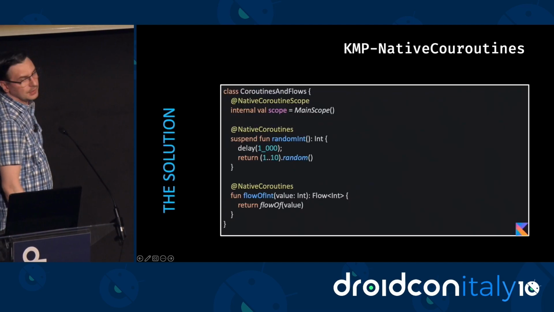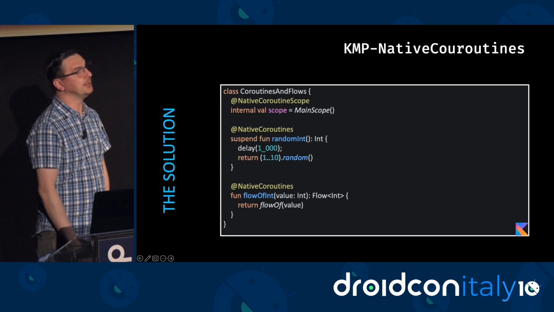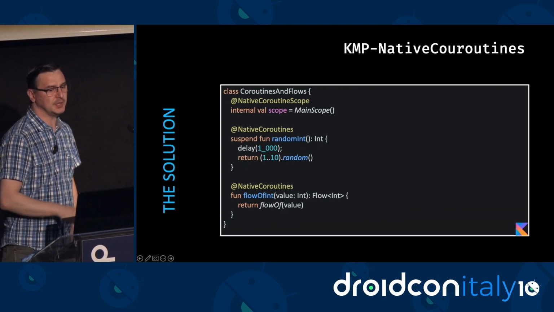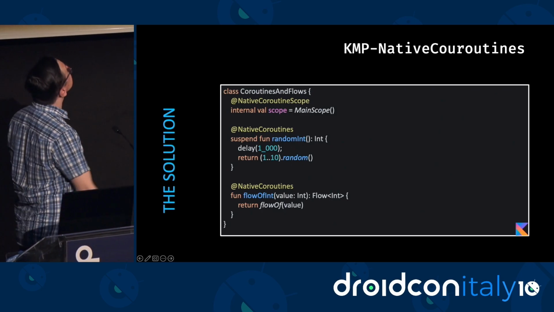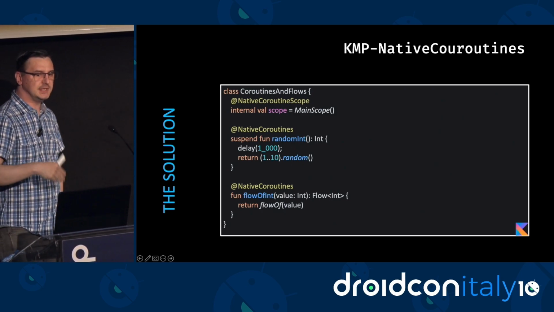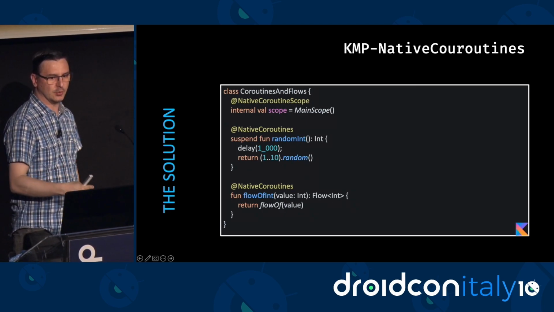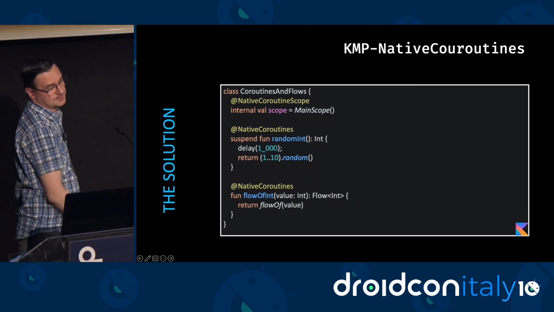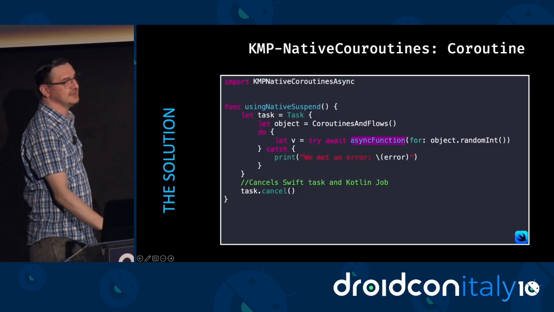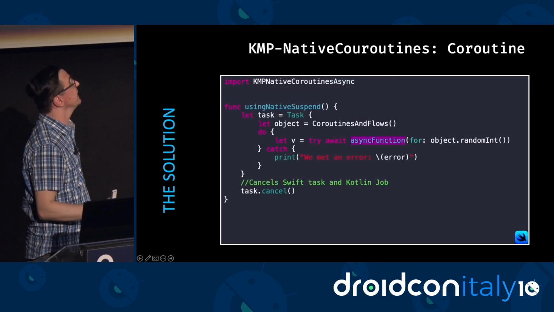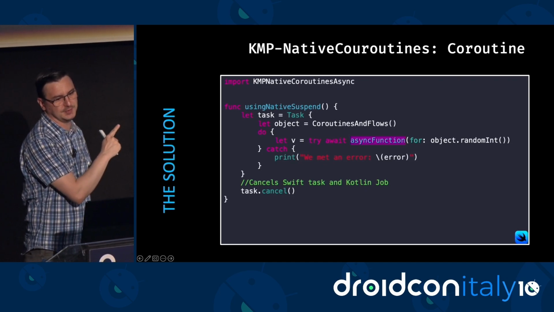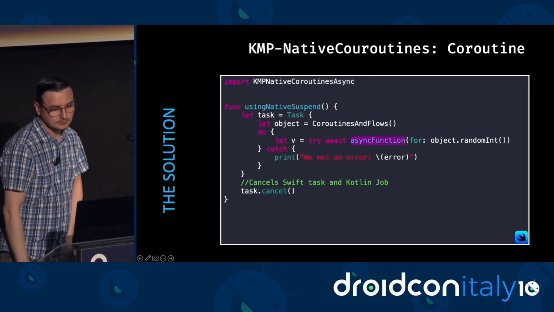Using KMP-NativeCoroutines is pretty simple. All you need to do on the Kotlin side is, for the scope that you want to use with Swift, annotate it with NativeCoroutineScope, right? And then you just need to annotate every suspend function and flow with the NativeCoroutines annotation. For your Swift developer to use, things are going to be pretty similar, with just small changes. The first small change is that they're going to have to import this KMP-NativeCoroutines async framework.